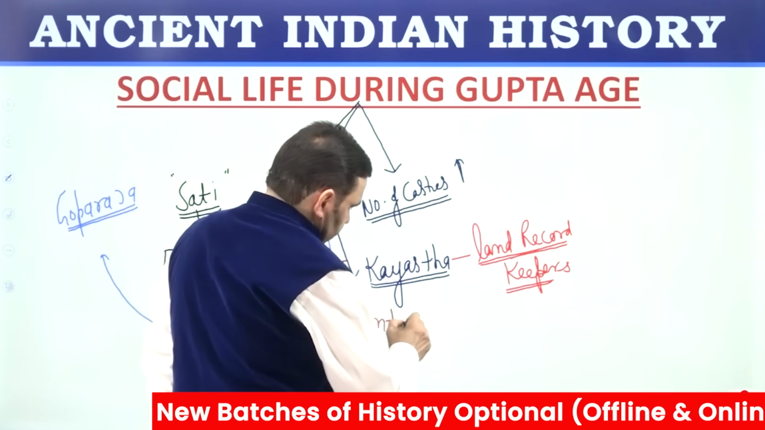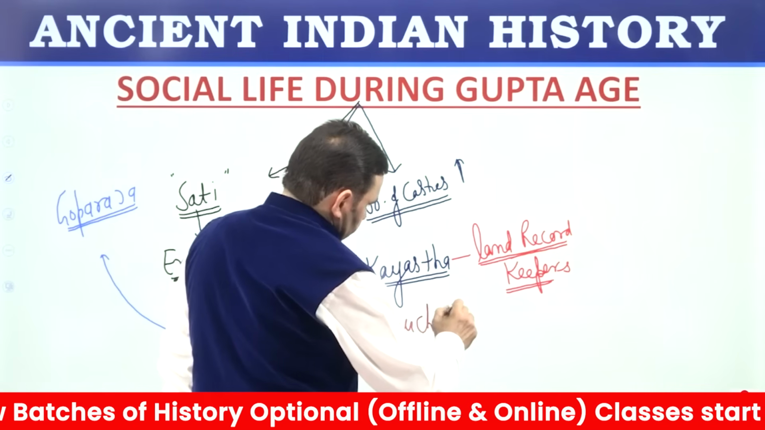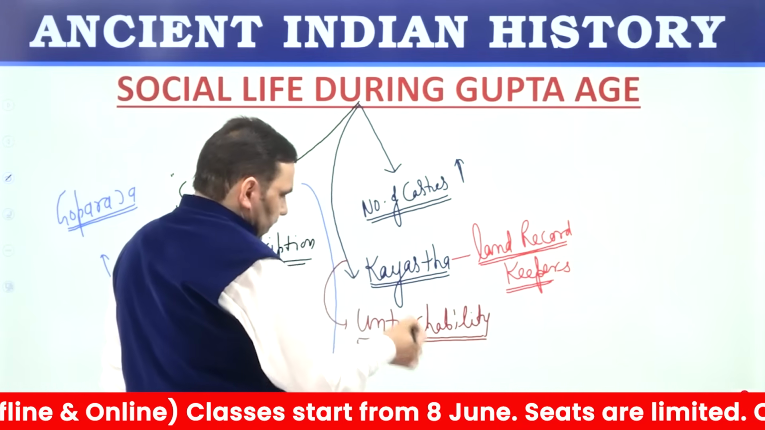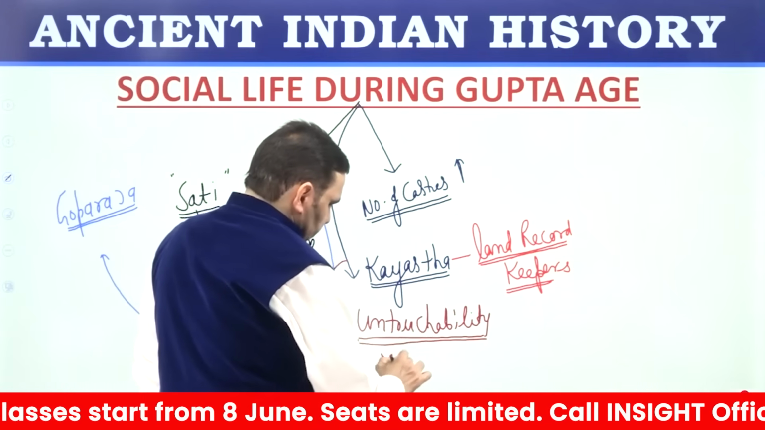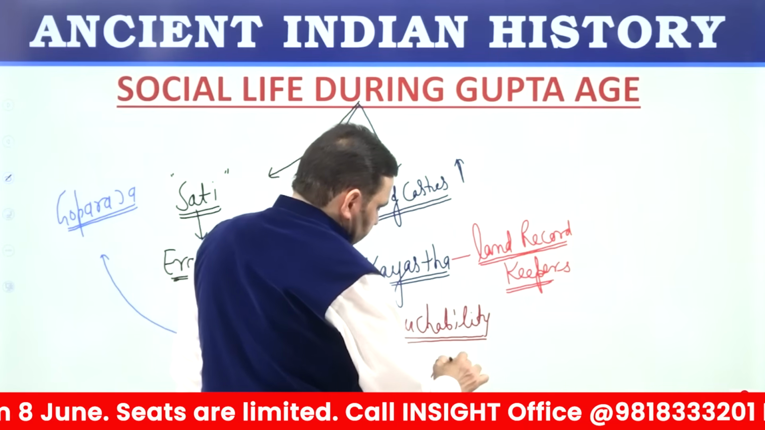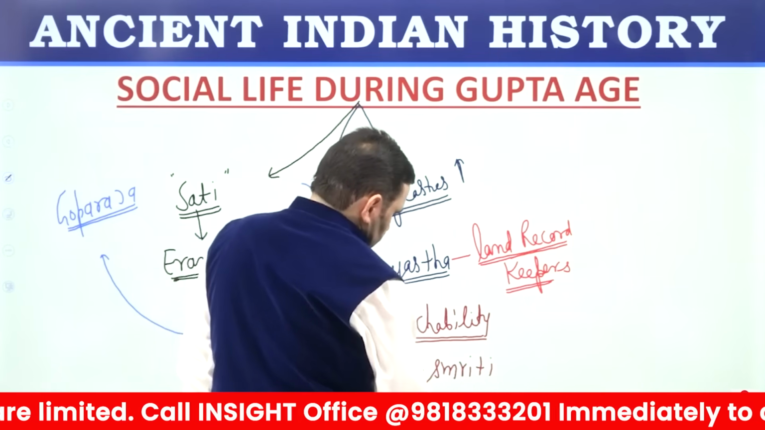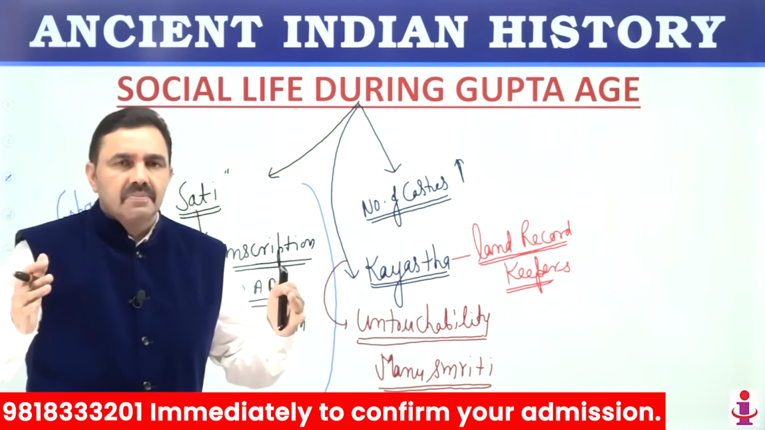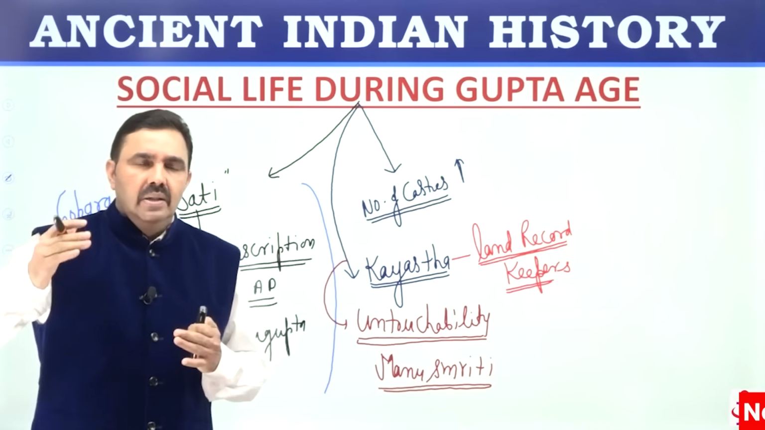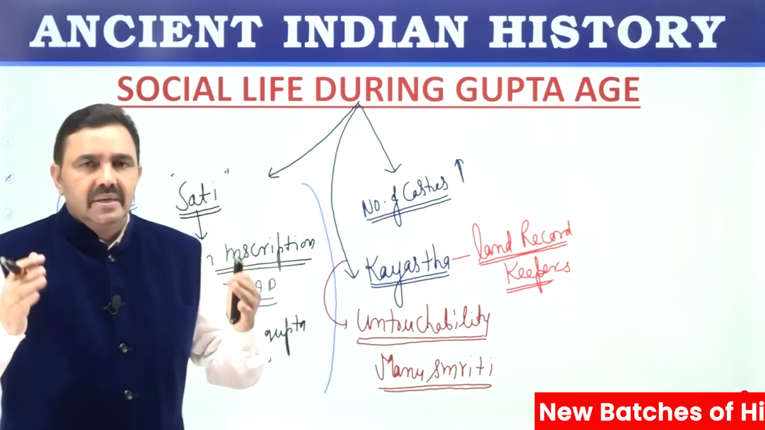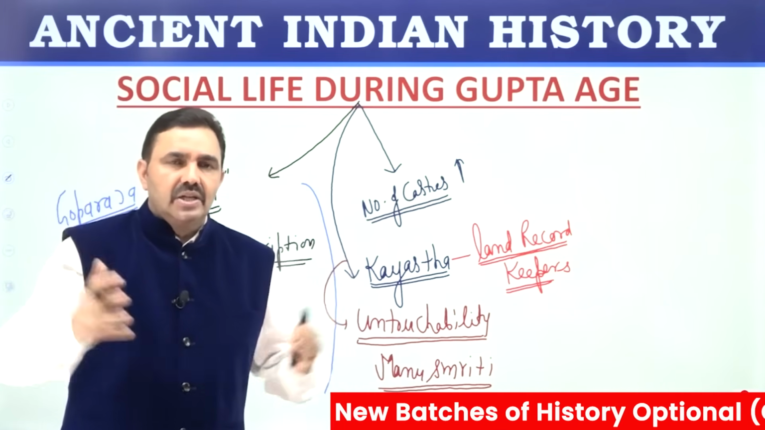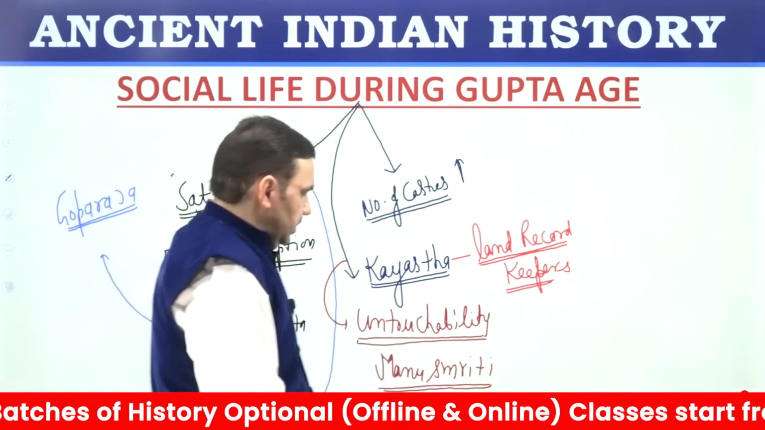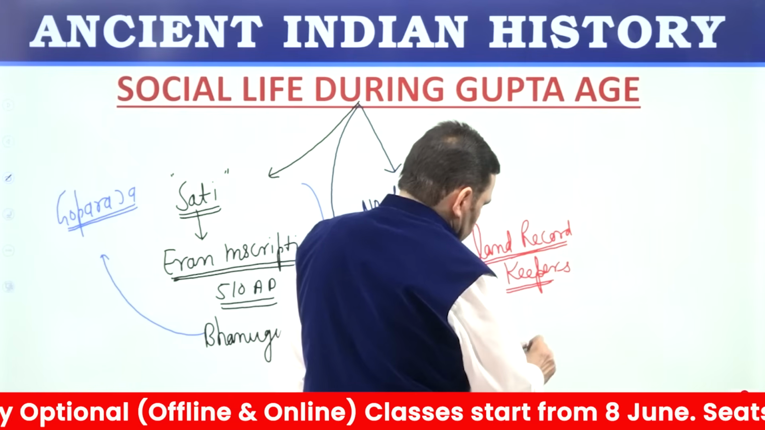Untouchability was prevalent during Gupta age, and untouchability emerged during post-Mauryan period. First reference of untouchability is found in Manu Smriti. So Manu was an ancient scholar, a rishi, or we say a law maker or the lawgiver, or basically an ancient Indian intellectual. He wrote a book called Manu Smriti, and this Smriti, other name for the same is Dharma Shastra.